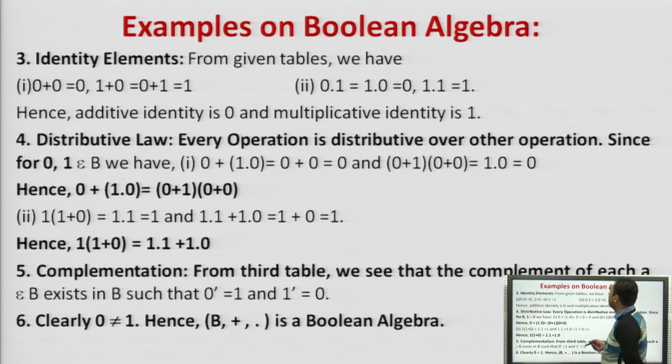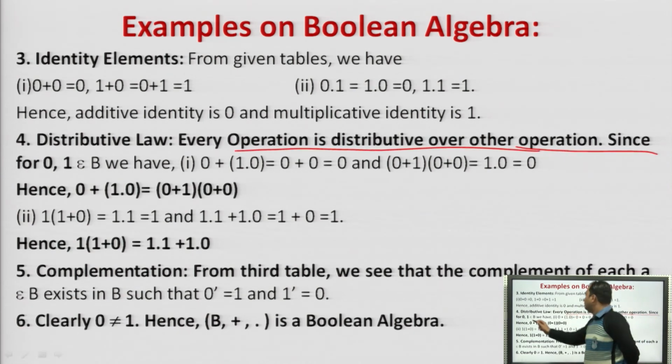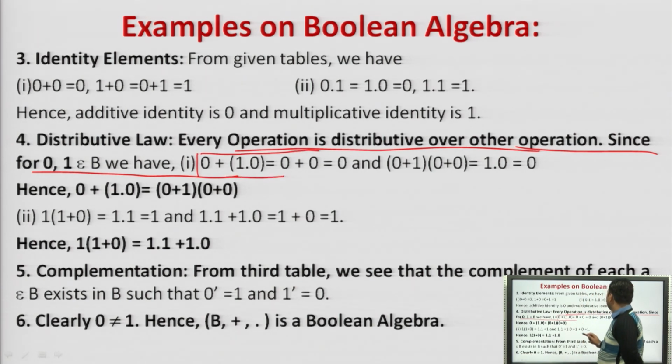What we will see in the distributive law is that every operation is distributive over the other operation. Taking 0 and 1, we have 0 plus 1 dot 0, which is equal to 0 plus 0, which is 0.